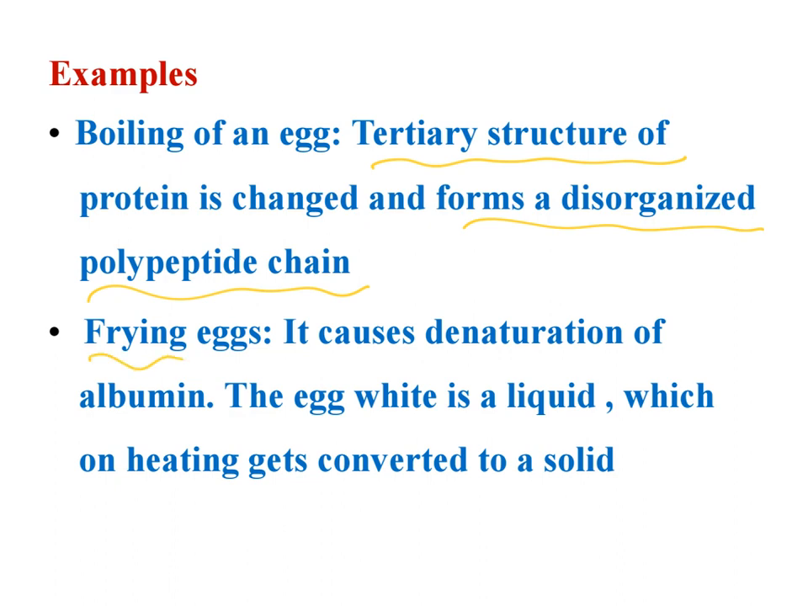Or let's take a second example, frying eggs. In this process, albumin, the protein which is present in the egg, undergoes denaturation. Albumin is nothing but egg white. It is there in the liquid state. On heating, this liquid is converted into solid. In this process also, the albumin protein undergoes denaturation and converts into solid.